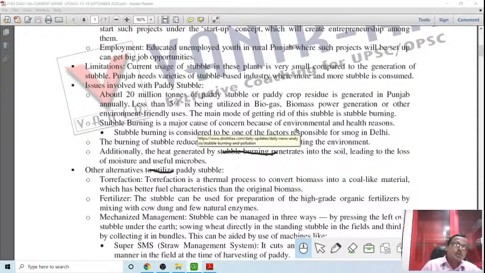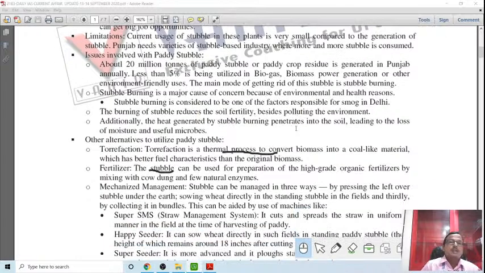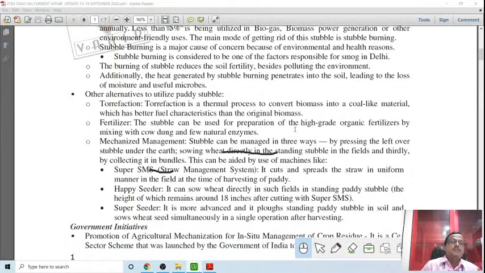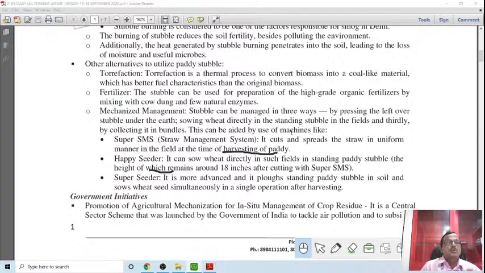But all these are going on, but the quantity of stubble is becoming so huge that right now an alternative is being considered by the government, and this alternative is much more in tune with the requirement.